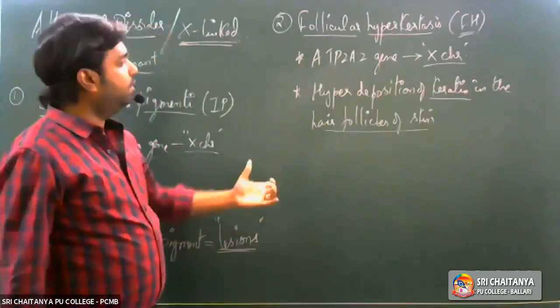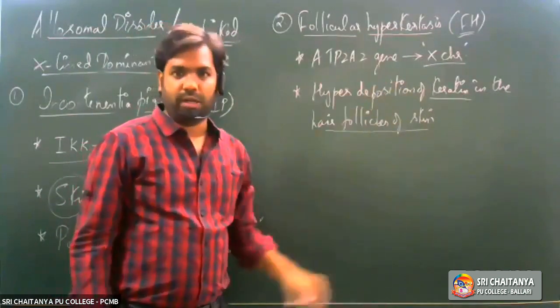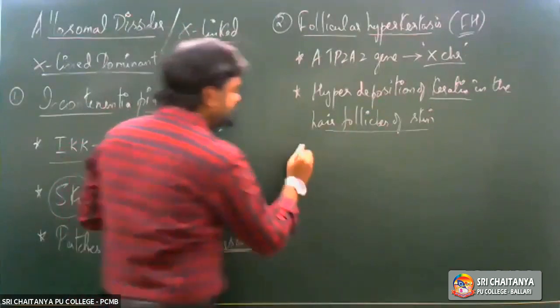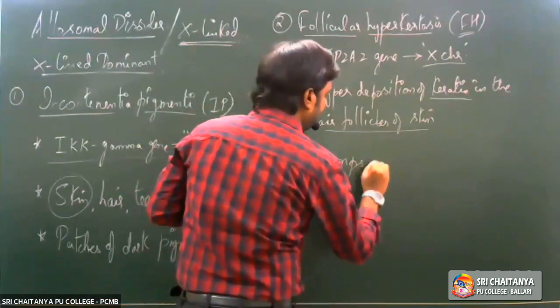Now, because of this excess deposition of keratin in the hair follicles, the follicles will be completely closed and it would lead to the formation of bumps on the skin.